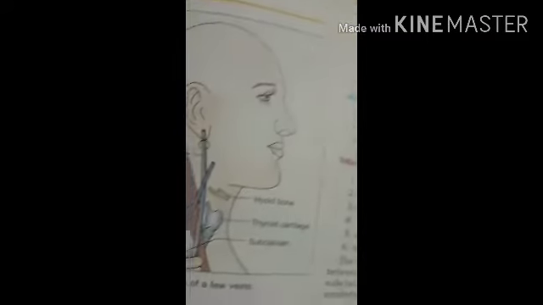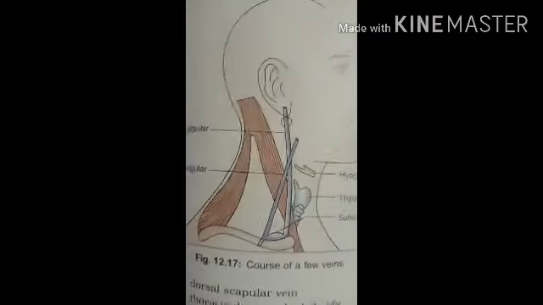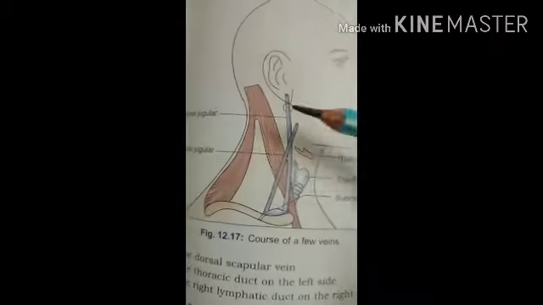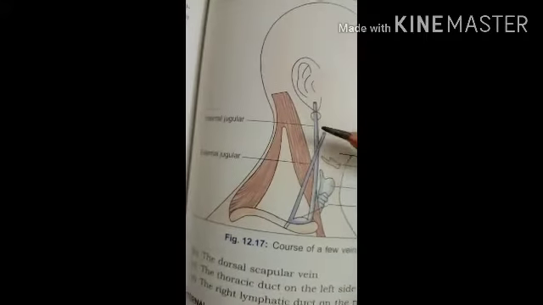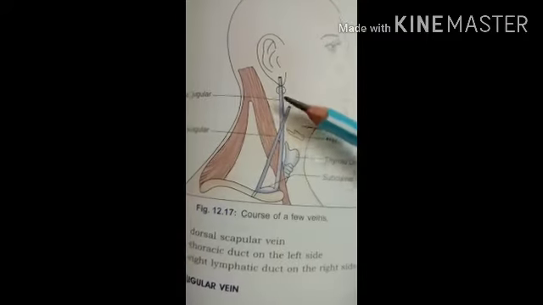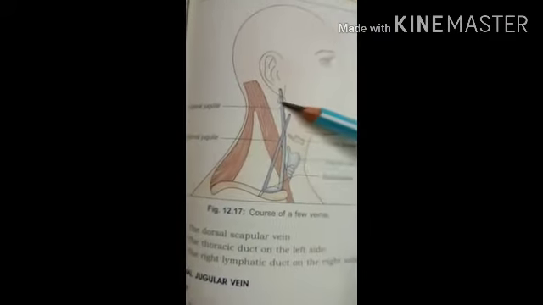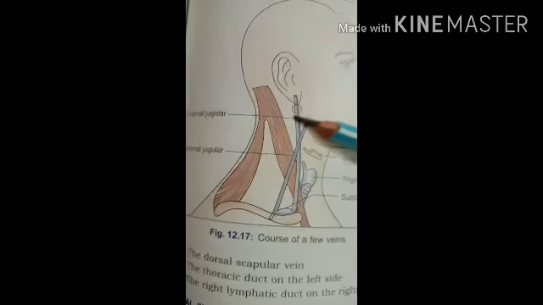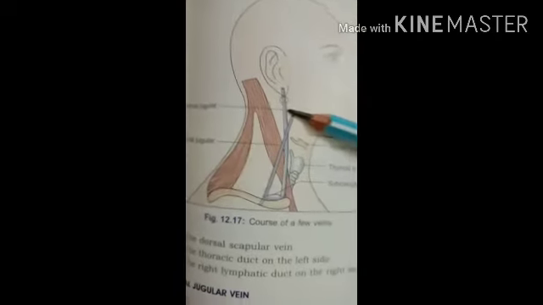Then the external jugular vein. The external jugular vein begins in the neck at the level of the angle of the jaw. Here in this diagram you can see the level of the angle of the jaw where this vein originates.